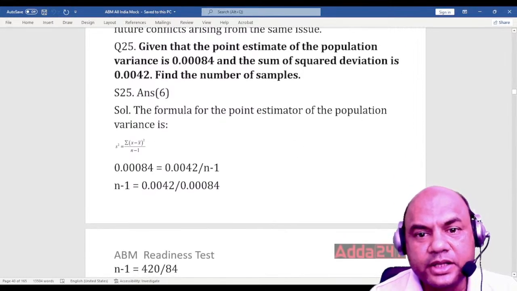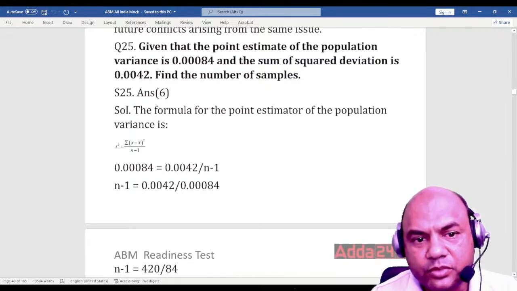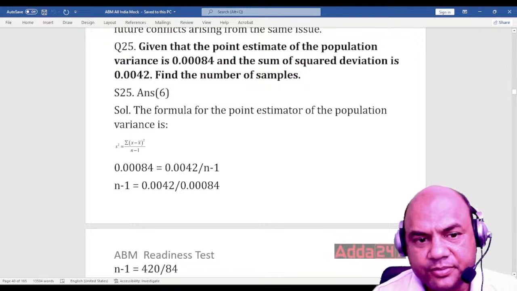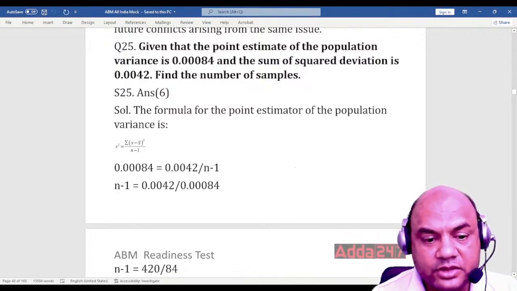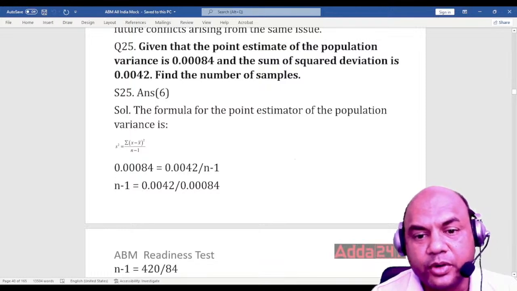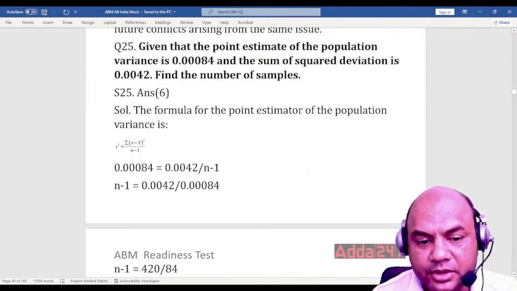Given that a point estimate of the population variance is 0.0084, and the sum of the squared deviation is 0.0042, find the number of samples. How to find out the answer? Firstly, get the formula for the point estimator for the population. Remember, there are two formulas: one is for the population, one is for the sample. So you have to get it for the population.